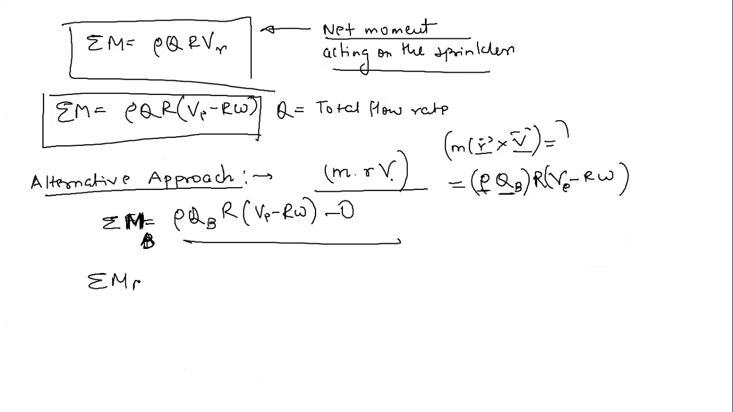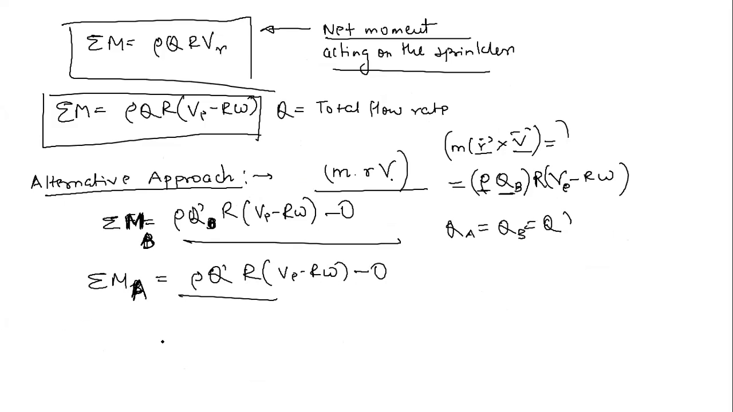Now let us go to sigma MA. Sigma MA is again rho Q, let me call this Q dash only. I am assuming that QA is equal to QB is equal to Q dash. So again, this is simply rho Q dash R into VE minus R omega, minus 0. So you can simply calculate sigma M equal to sigma MA plus MB, that is simply equal to rho Q R into VE minus R omega. Is it clear to all of you?